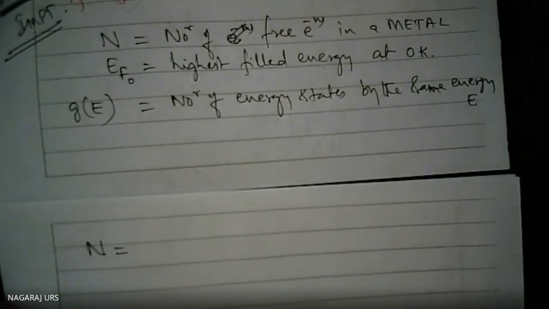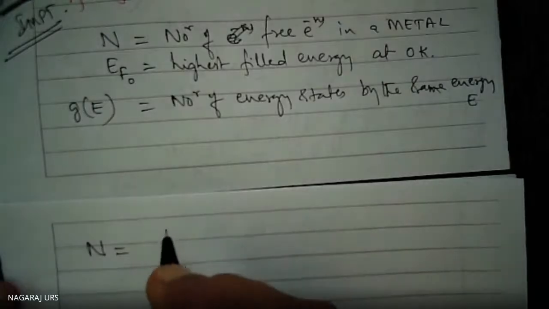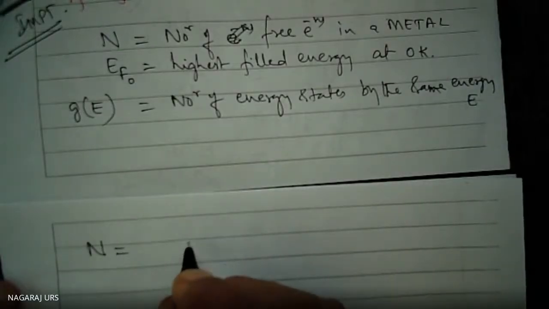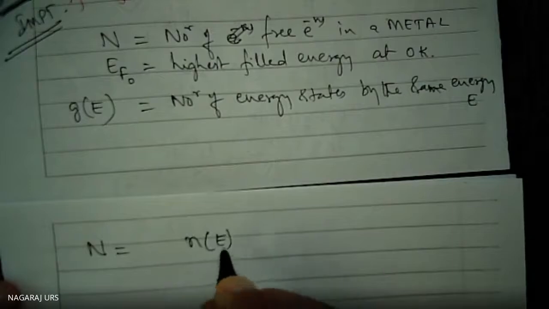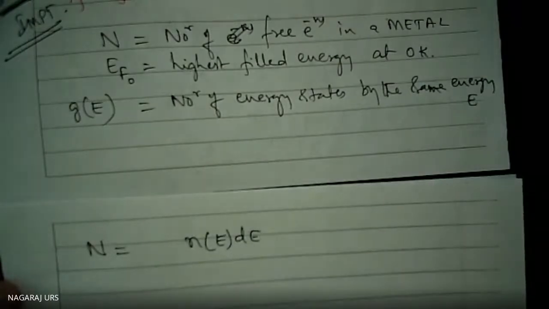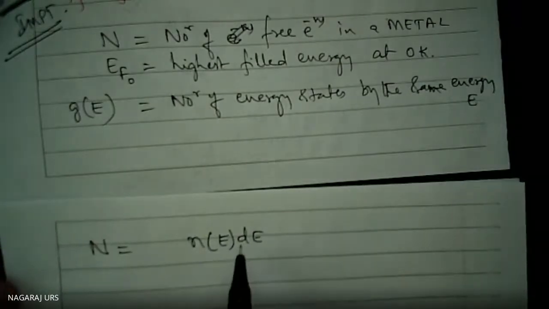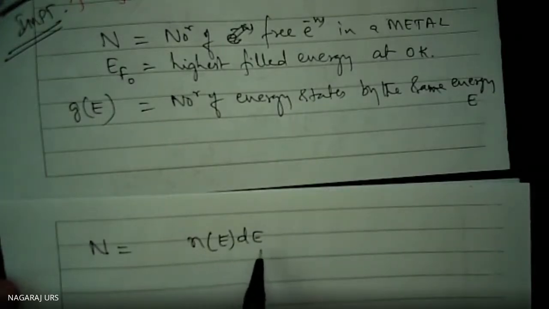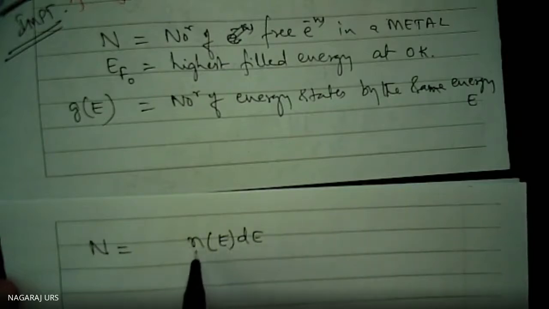what is that N? How many free electrons are present inside the metal? Total number of free electrons, totally how many they are present, that I am supposed to write. That is equal to N(E)dE. It's only in one particular level, the number of electrons present between E and E plus dE, N(E)dE, not the total number.